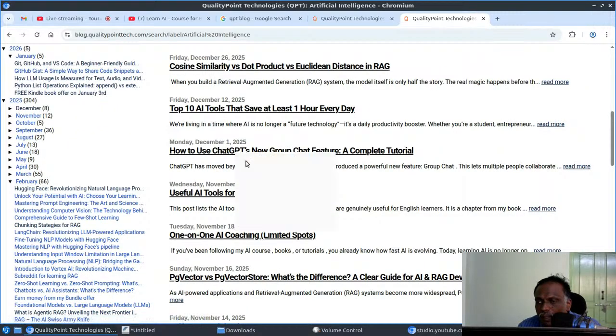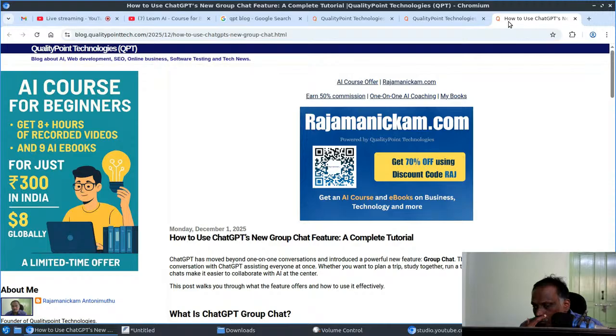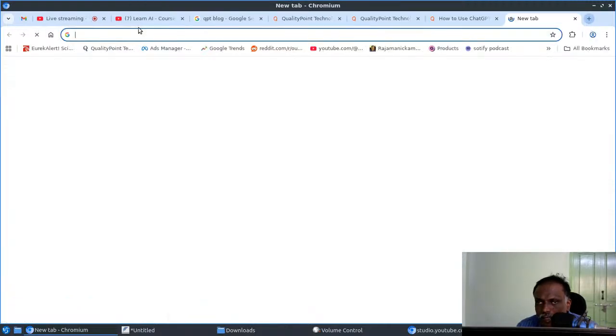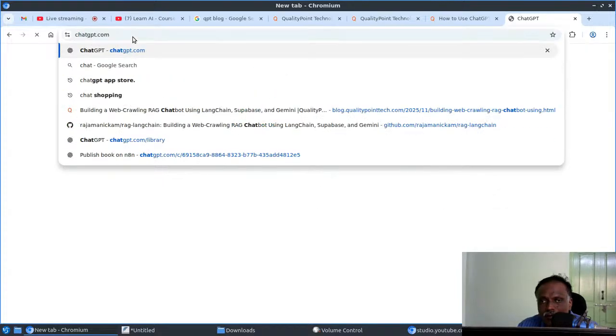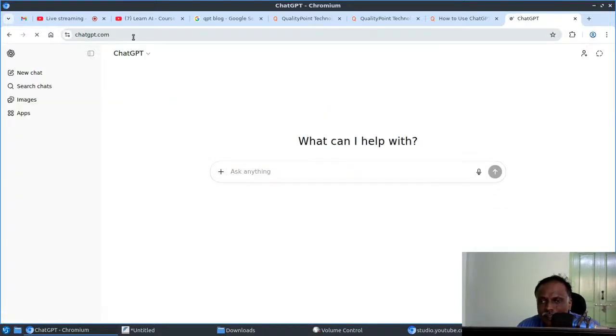So this one I explained about how to use ChatGPT's new group chat feature. Everyone will be seeing that feature, right? Suppose you go to ChatGPT. Personally, I am finding it very useful. I used to teach AI, right? Whenever I teach something by showcasing prompting here, people will ask me to share that chat, so I will share that.